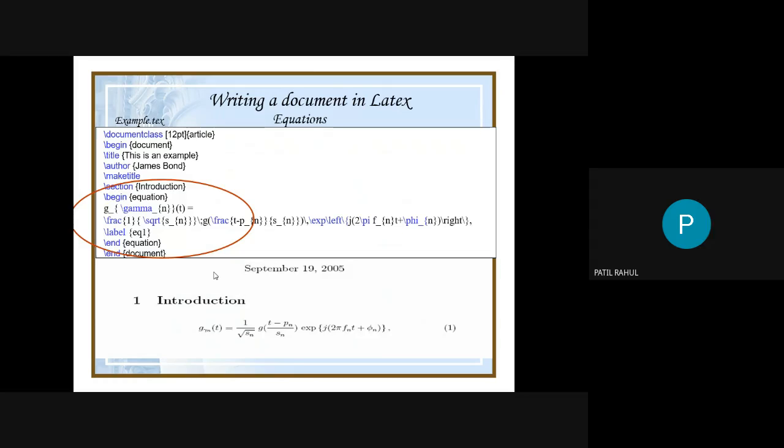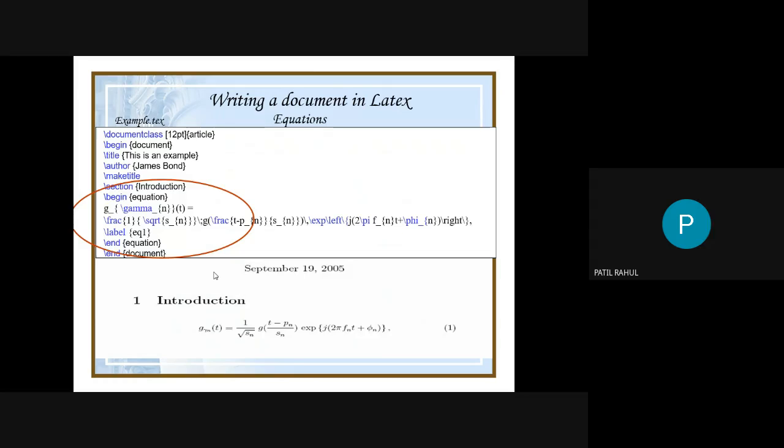But if you are using LaTeX, then you get this equation, and the look of this equation is very nice. That's why LaTeX is called what you see is what you mean. Whatever you want to see, that output you will get. So this is the main advantage of LaTeX software.